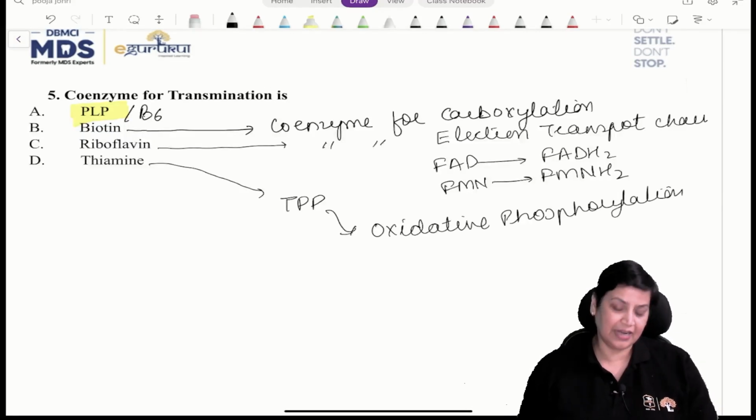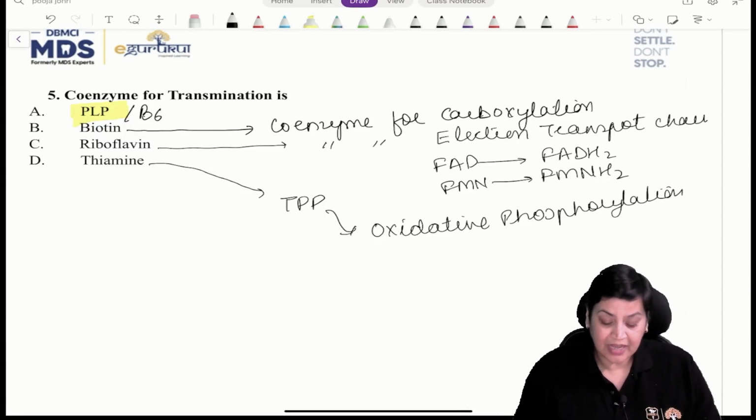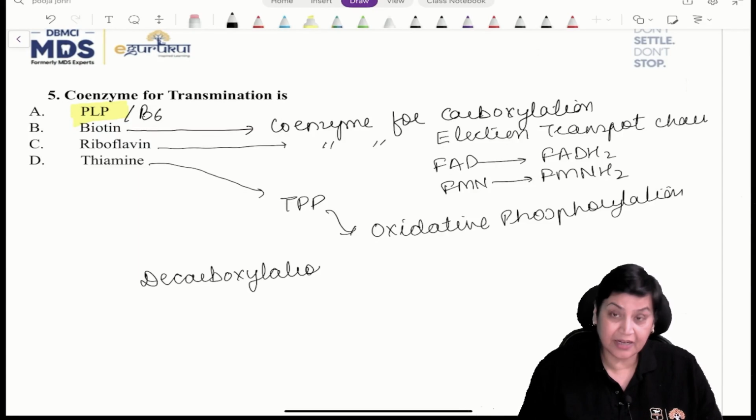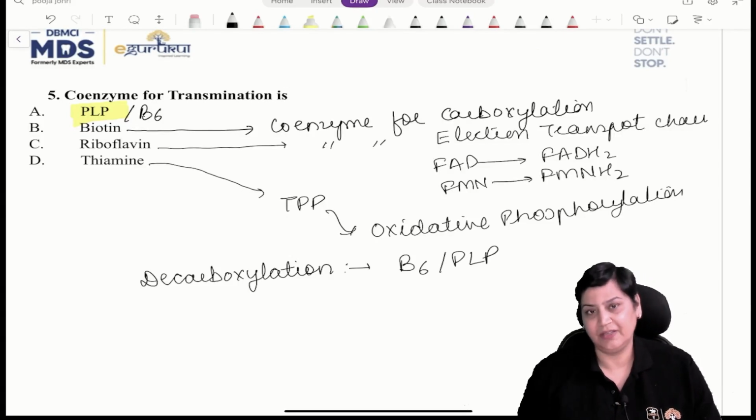And again I want to mention one more thing. For carboxylation, biotin is required, and for decarboxylation, D means removal, the coenzyme is again B6, PLP, pyridoxal phosphate.